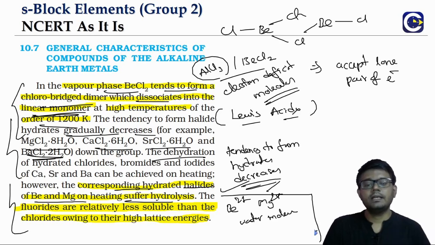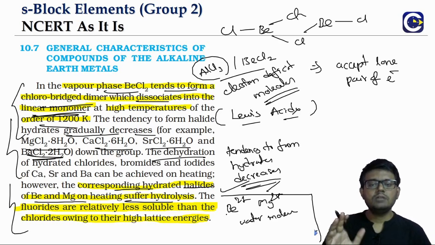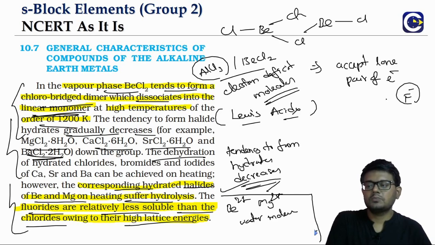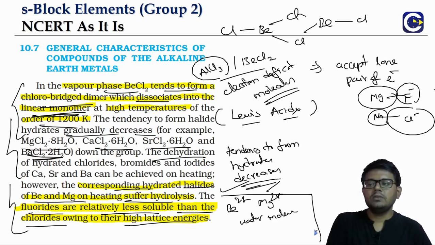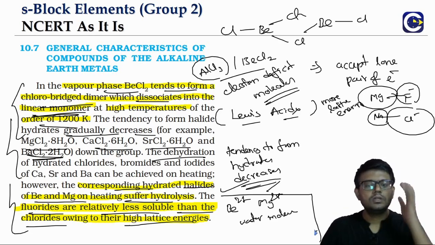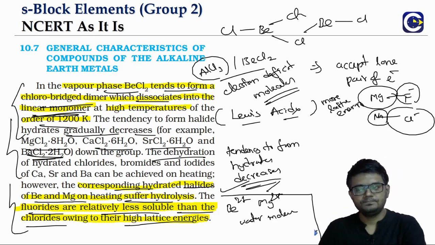In terms of the solubility part, just looking at the lattice energy comparison, the fluorides will be relatively less soluble than chlorides. Why? Because a fluoride ion is a small ion. For example, comparing magnesium fluoride with magnesium chloride, the R value in the lattice energy formula will be less for the fluorides. Which means fluorides will have more lattice energy, thereby it is difficult for them to dissolve in comparison to the chlorides.